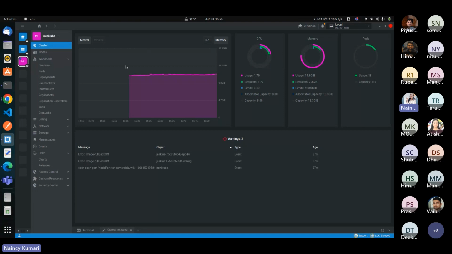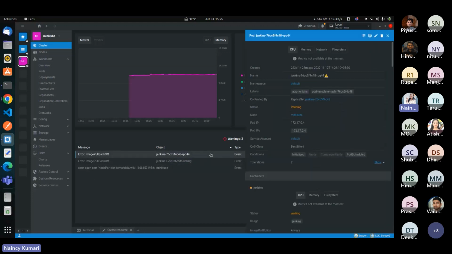Here you can see the memory utilization. It's showing a graph. Here you can see your CPU utilization for your cluster. CPU, memory, and pods. Here are the warnings for my clusters.